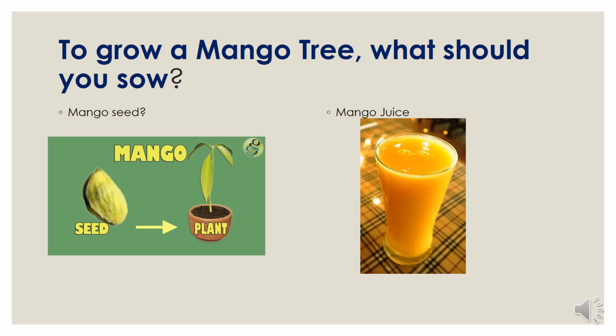None of us will think like Somanna that if we put mango juice, automatically we will get mango juice in the tree. Mango juice doesn't have that living component in it, whereas the mango seed has got living component in it. So Somanna did not get groundnut plant in his field because instead of sowing raw groundnut seed, he had sowed fried groundnut seed.